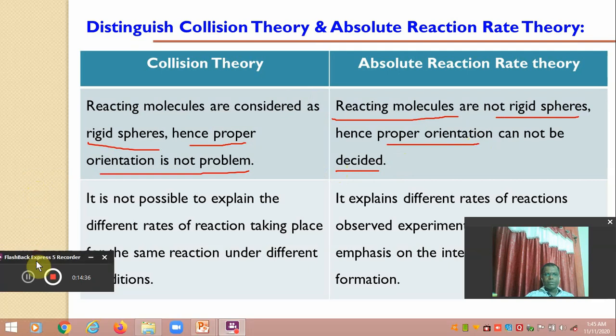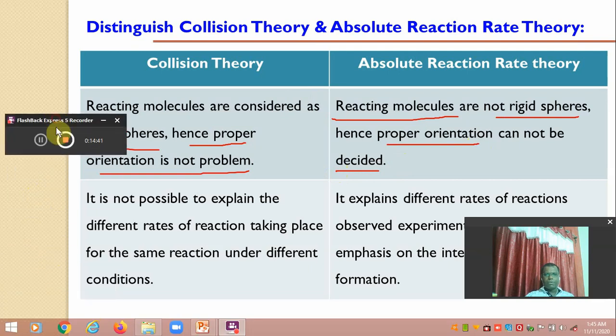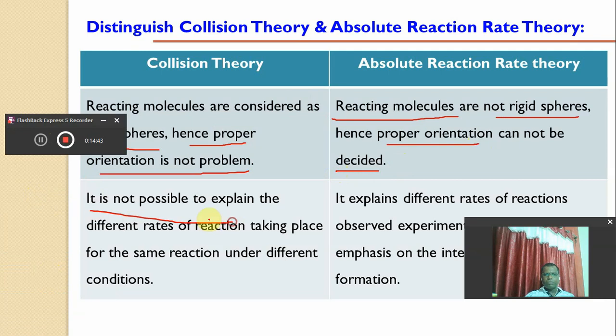Again, with the help of collision theory, it is not possible to explain the different rates of reaction under different conditions. It means that collision theory is not able to explain the different rates of reaction taking place for the same reaction under different conditions.